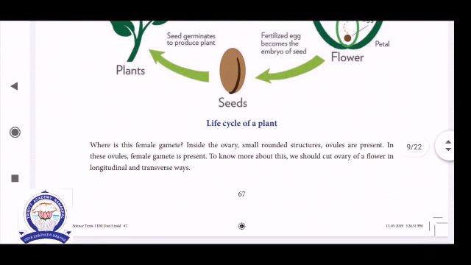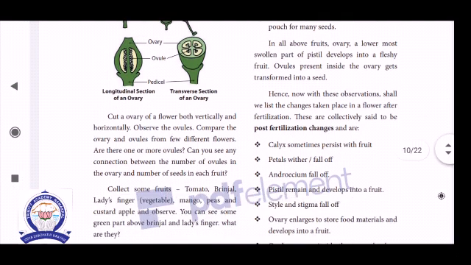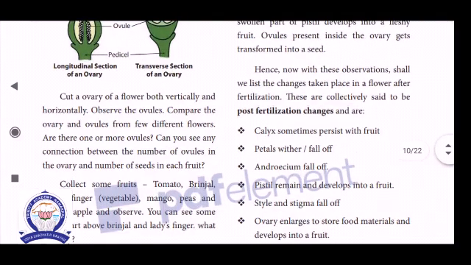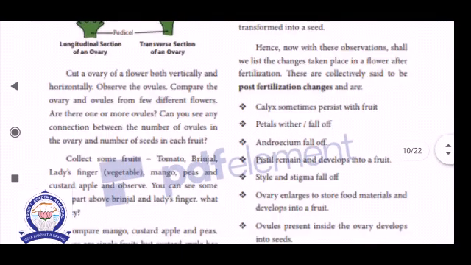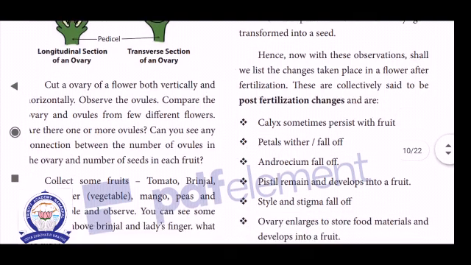This diagram. Okay. Then next topic, the longitudinal section of the ovary. See the picture. First one LS, second one TS. LS means the longitudinal section, or maybe called VS, vertical section. The second one is the transverse section of the ovary, TS, or maybe called CS. Cut the ovary from the flower both vertically and horizontally. Observe the ovule. Compare the ovary and ovule from a few different flowers. In CS we can see many ovules.